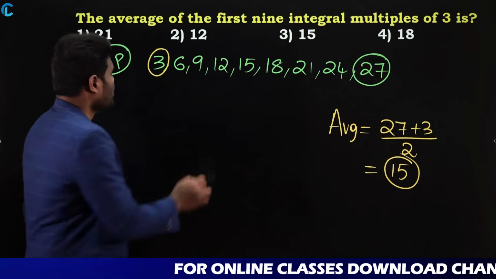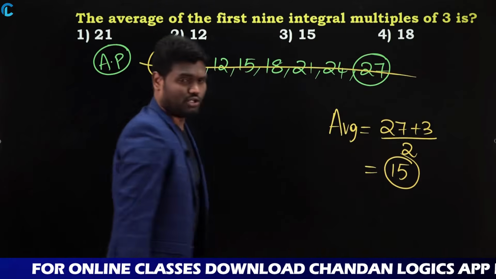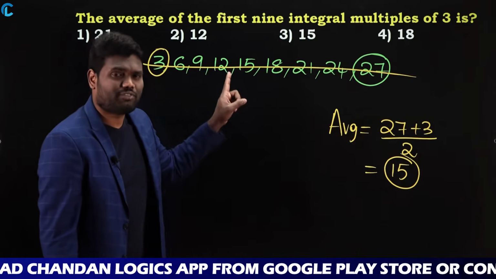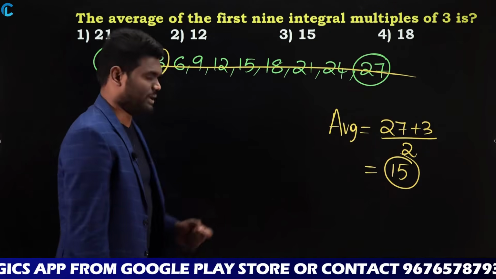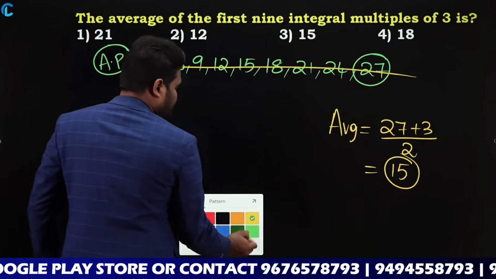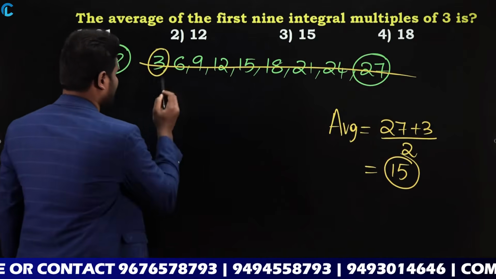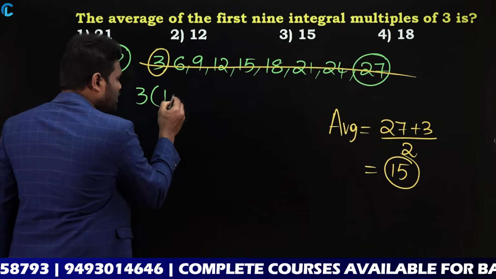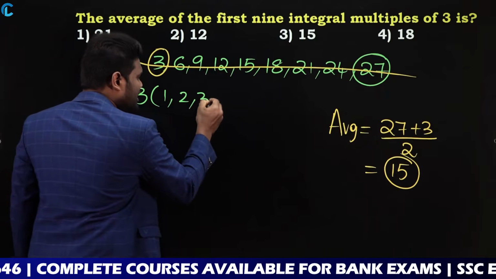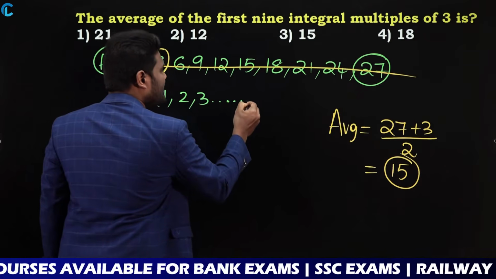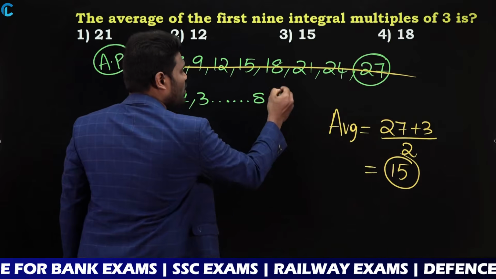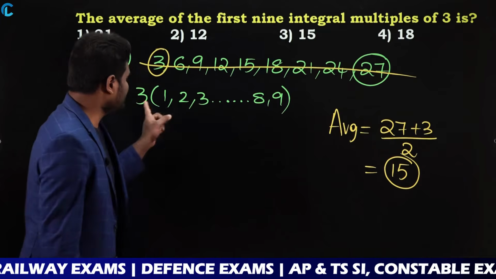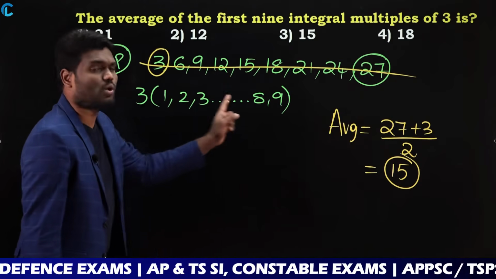And if you observe here, truly speaking, you need not write these numbers also. If you are going to write these numbers, again it's going to be a waste of your time. So instead of writing these numbers, you can calculate it directly as well. Why? Because if you look here carefully, the question is saying multiples of 3. Multiples of 3 means if I take 3 common, this is going to be 3 into 1, 3 into 2, 3 into 3, so on, till 3 into 9. Why? Because we need multiples of 3 till 9.